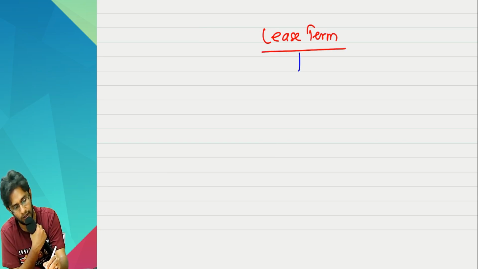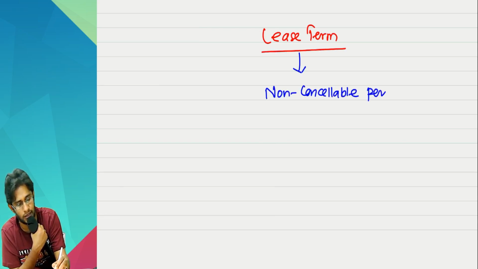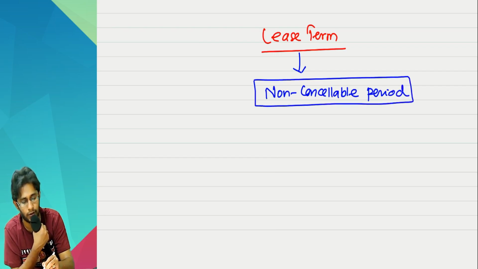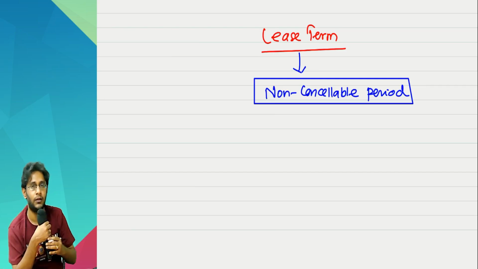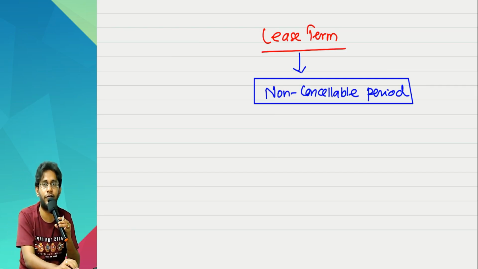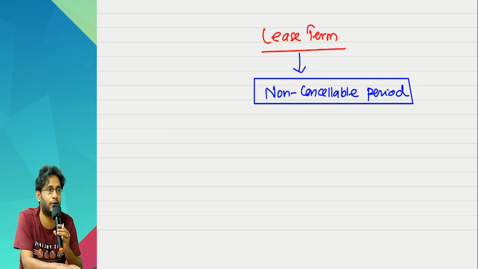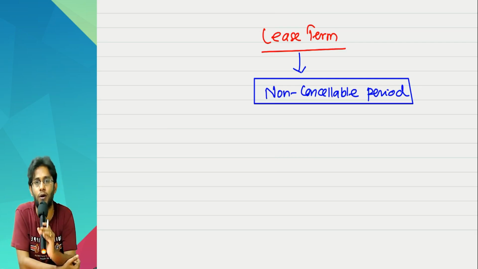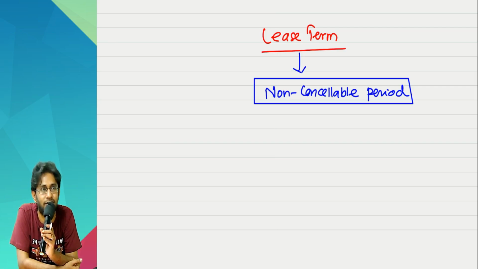He says that lease term is the non-cancelable period. Non-cancelable period means when you and the lessor enter into an agreement, the lease is valid for a period of 5 years, non-cancelable. The non-cancelable period is definitely lease term. But some contracts will give an option to extend. Sometimes they'll give you option to terminate also.